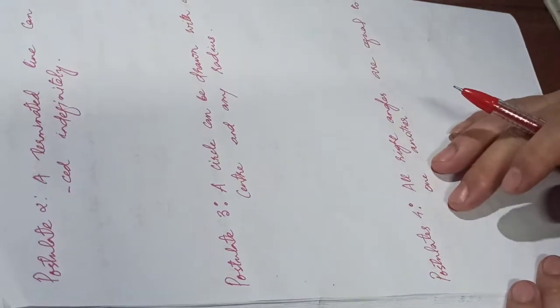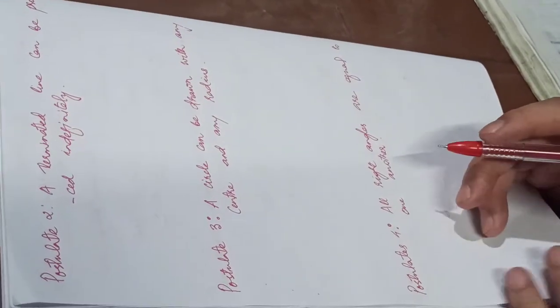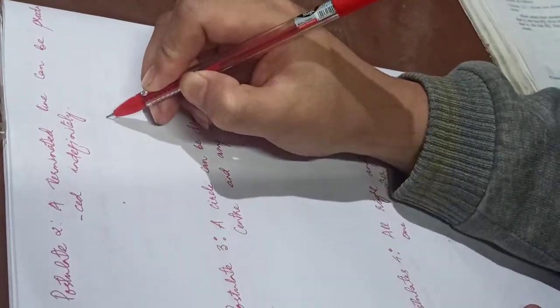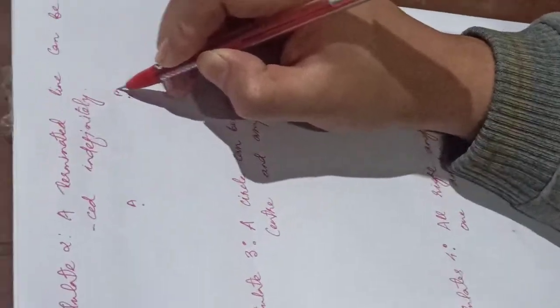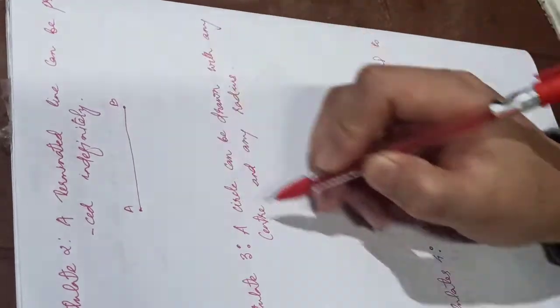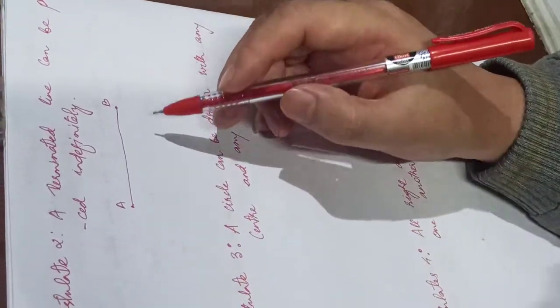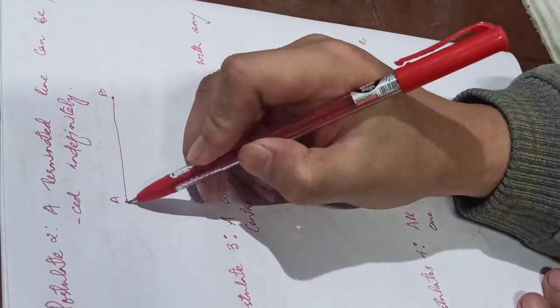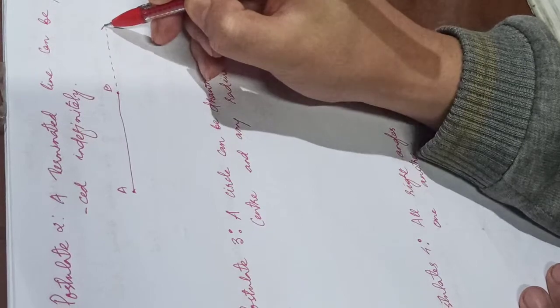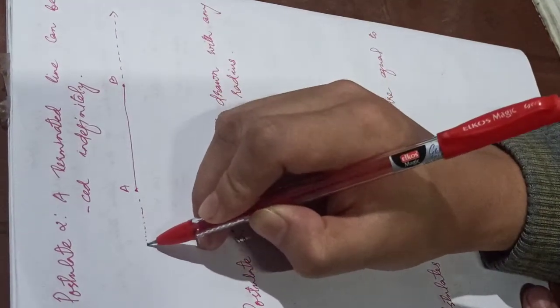Now, coming to postulate 2, a terminated line can be produced indefinitely. When we draw a line from any one point to another, say point A and B, these are the 2 points where we draw a straight line. So these straight lines are terminated at point A and point B. These terminated lines, you can still produce them indefinitely. Is it okay? That is, it is endless. They can be produced indefinitely.